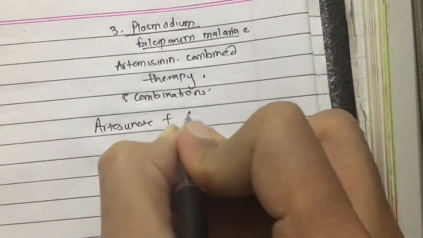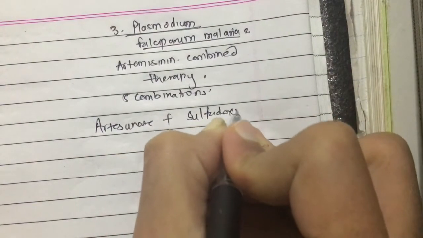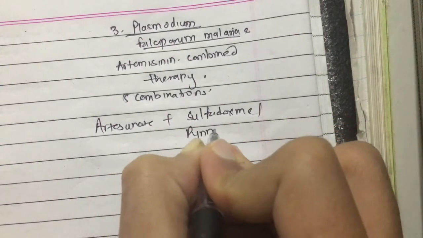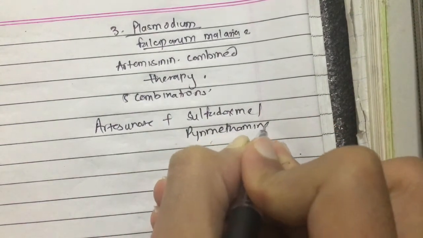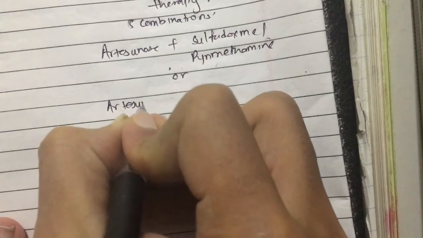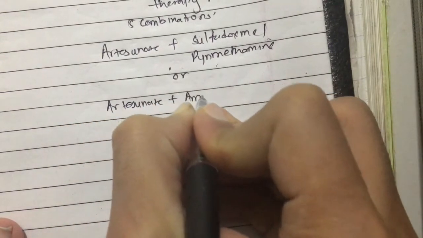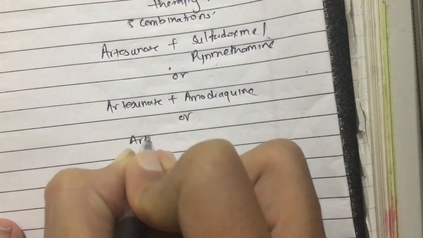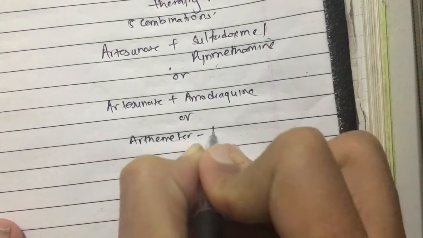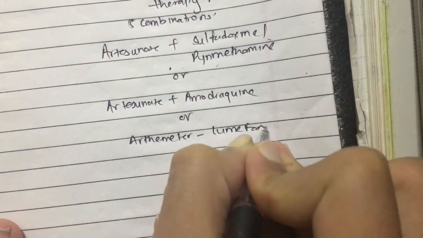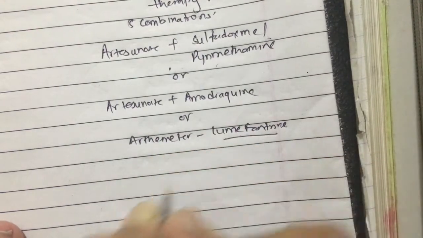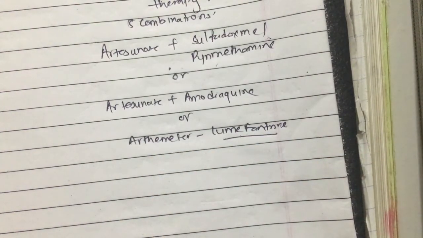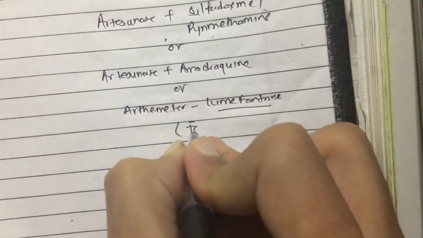First is artesunate plus sulfadoxine-pyrimethamine, or artesunate plus amodiaquine, or artemether-lumefantrine. We have already discussed that the absorption of lumefantrine increases with fatty food, so it is given with fatty food.